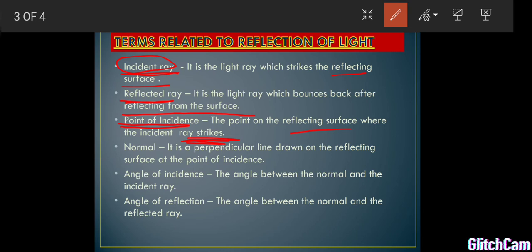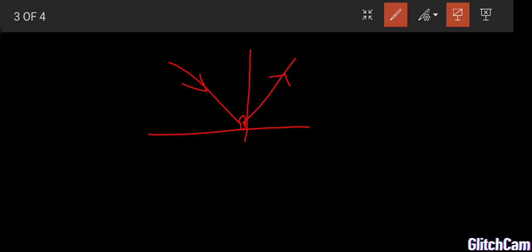Now we go for normal. This is the incident ray, this is point of incident and this is reflected ray. At the point of incident, if we draw a line perpendicular to the surface, that line is called normal. Now we are going to see what is angle of incident.